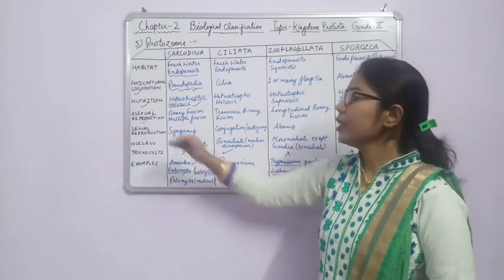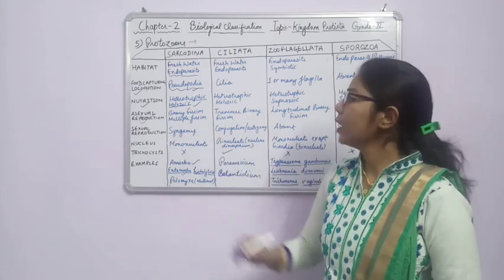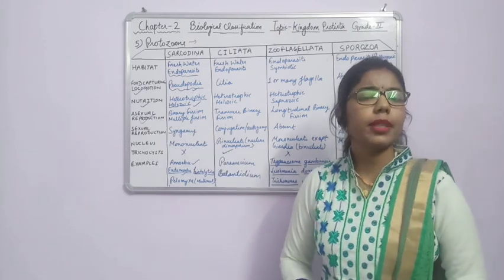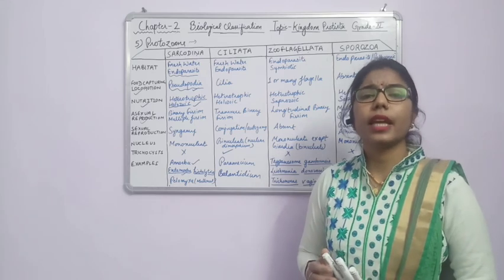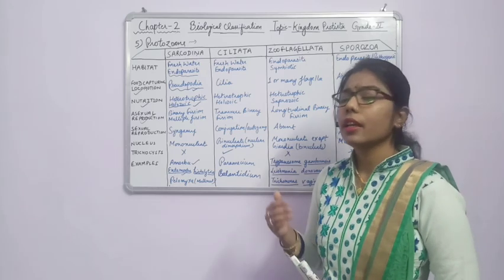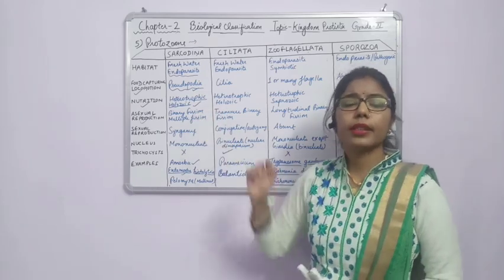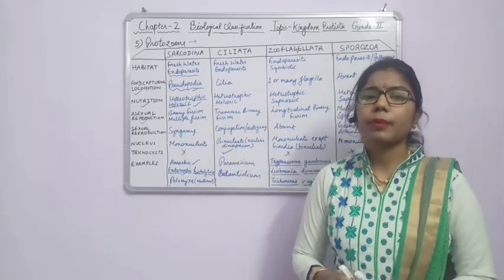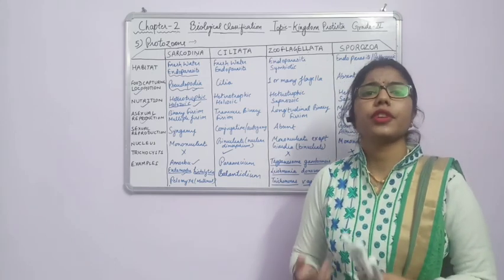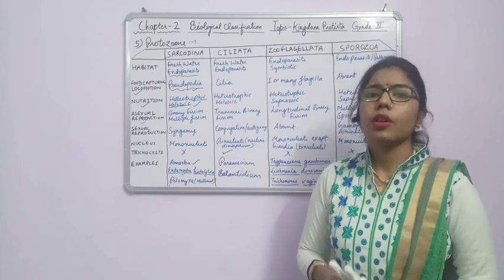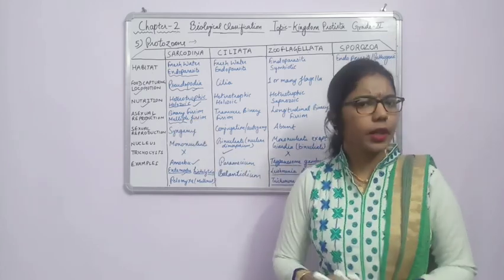Whenever we talk about the asexual mode of reproduction, in case of Sarcodina, what type of asexual reproduction takes place? Binary fission. What is binary fission? Division takes place, and after division there will be formation of two halves. Fine. In 10th grade we have studied that binary fission can be of different types: longitudinal binary fission and transverse binary fission. And here another one is multiple fission. What is the meaning of multiple fission?